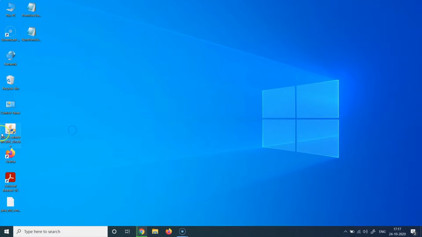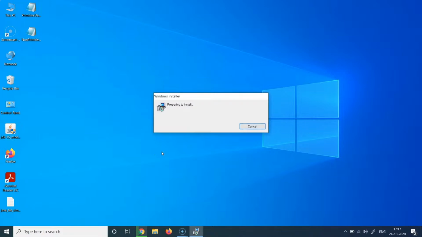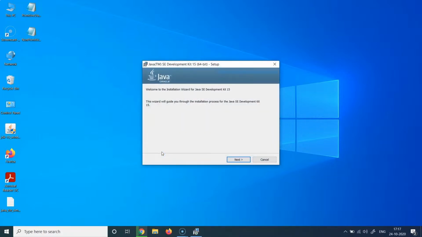So let us double click on this. It will show you this pop-up in some cases, so you can just hit yes. Basically, it is asking whether you trust this exe or not. But as we downloaded this from the official Oracle website, we can trust this particular exe. So I will hit yes. And now the installer is going to unpack, and you might get a screen like this, which will be an installation wizard for the Java SE Development Kit 15.